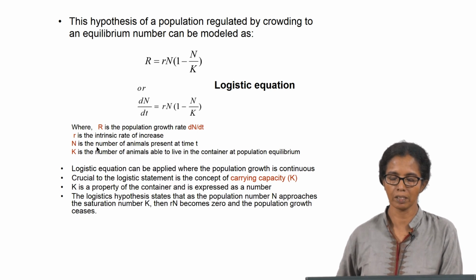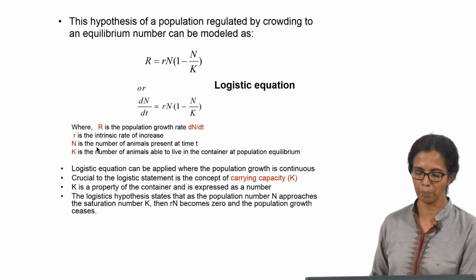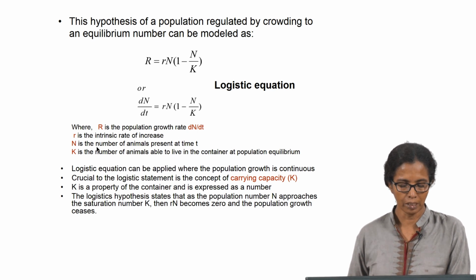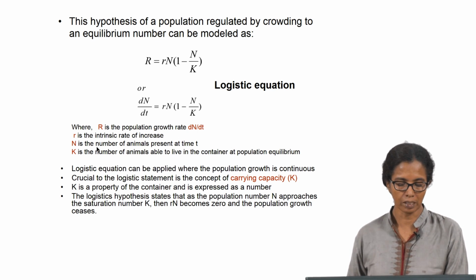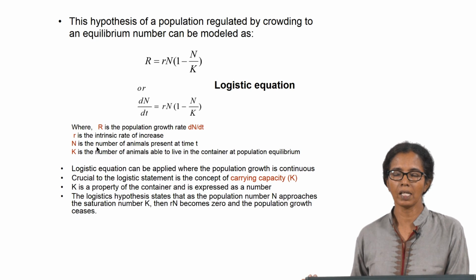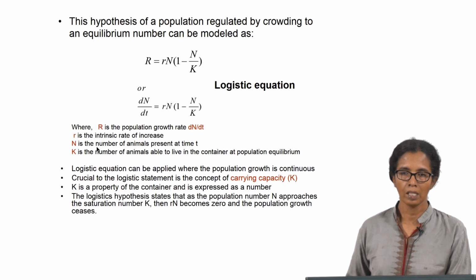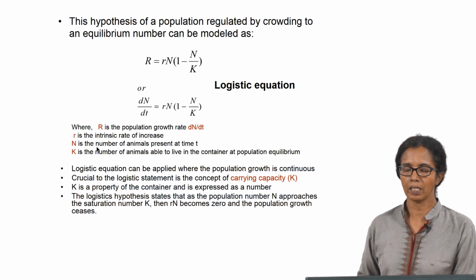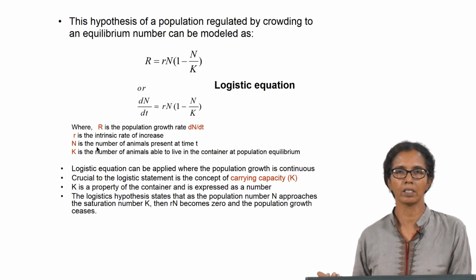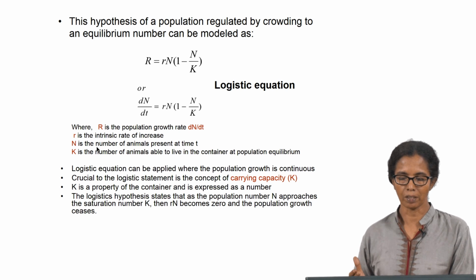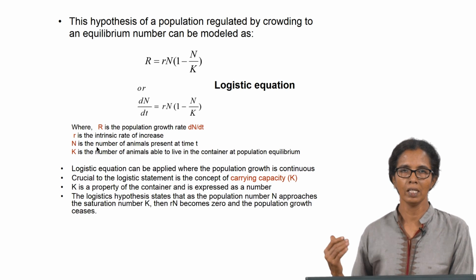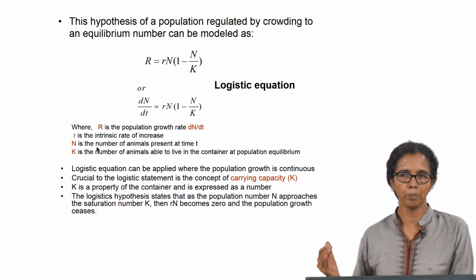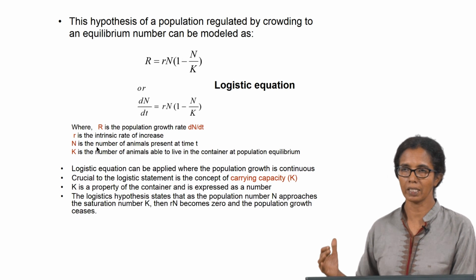So, basically there is no interference in terms of any predators or anything else. So, the population is growing continuously. How long can they grow is the question. As long as food is available to the individual members, the growth will continue and they will reproduce and multiply and the population will grow. Then once it reaches the capacity of the container, that is the limit to which it can grow, that is the number it can hold.